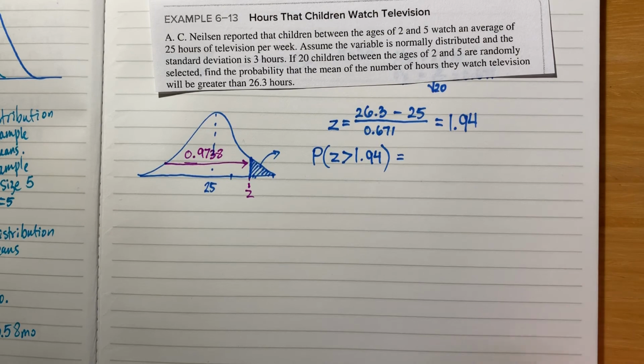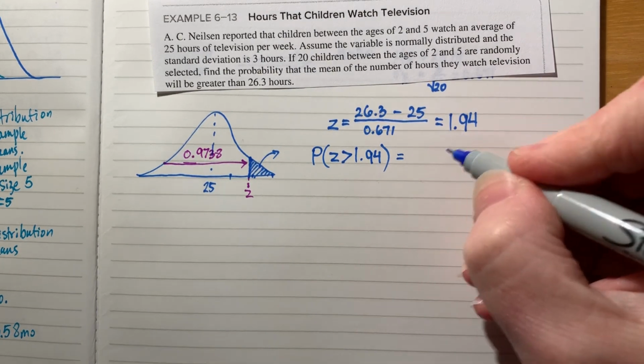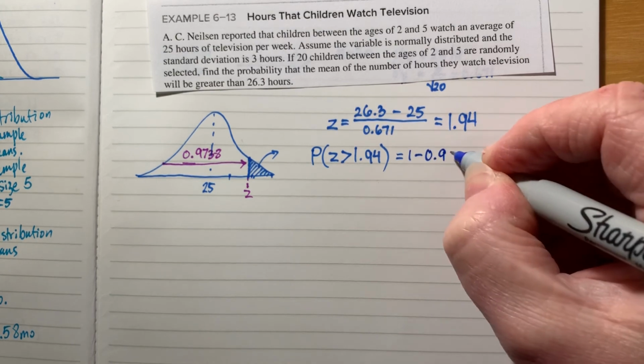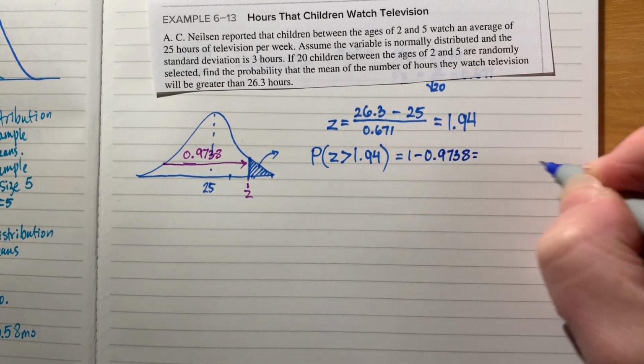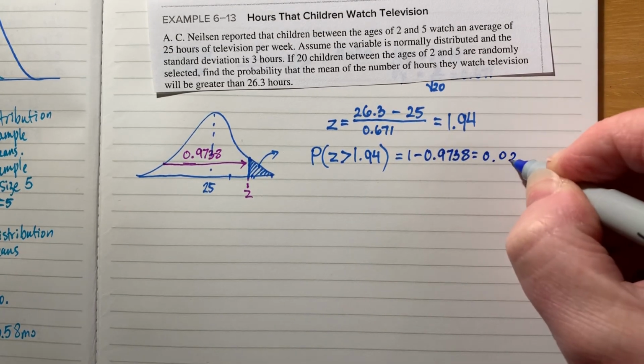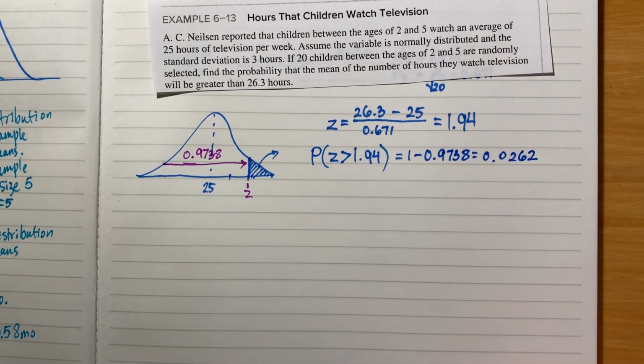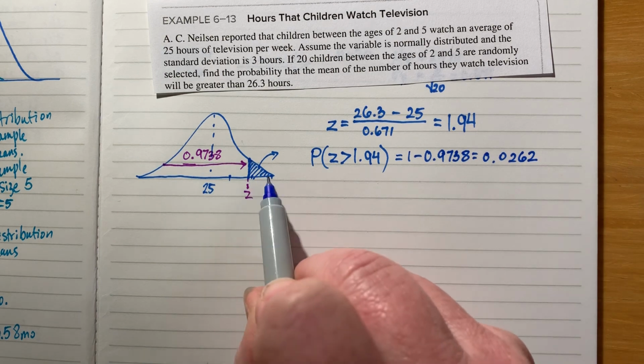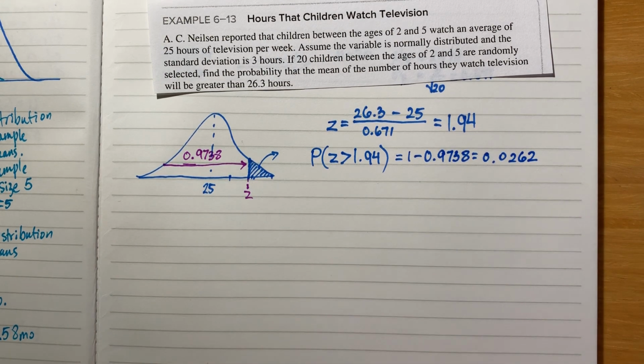So what do we do? We're going to take this and subtract it from 1. And we're going to end up with 0.0262. And that makes sense. It's about 2.5%, and that's about what I would expect it to be.